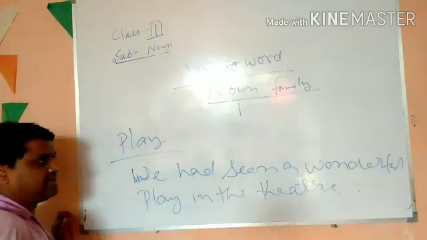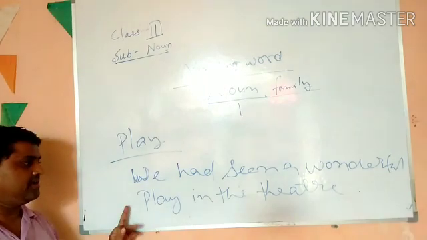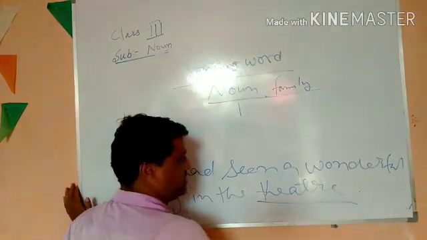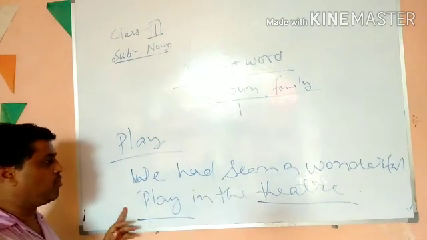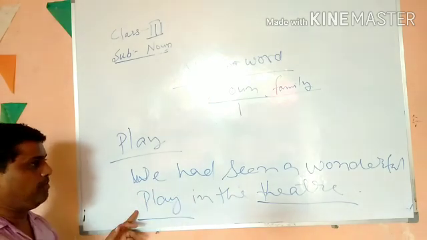So how many nouns are there? Actually, there are two nouns. Theater is a noun, that is understood. But here play is also a noun. Why? We had seen a wonderful play.